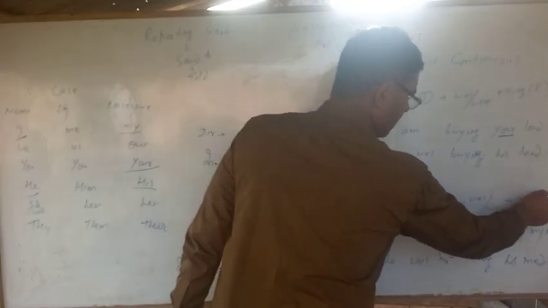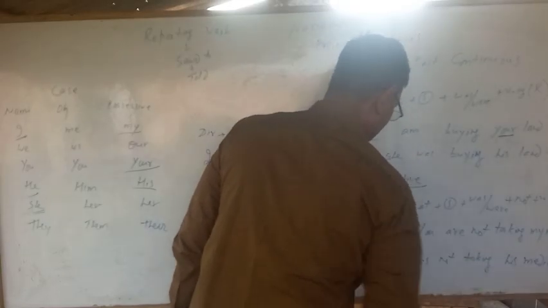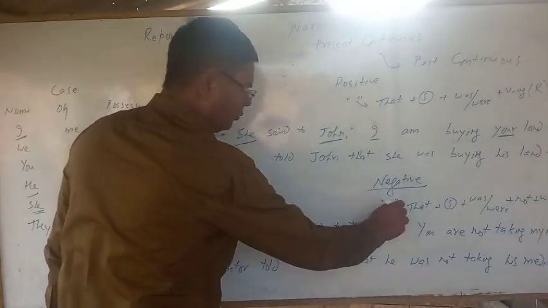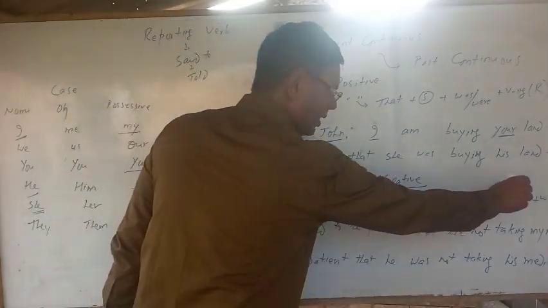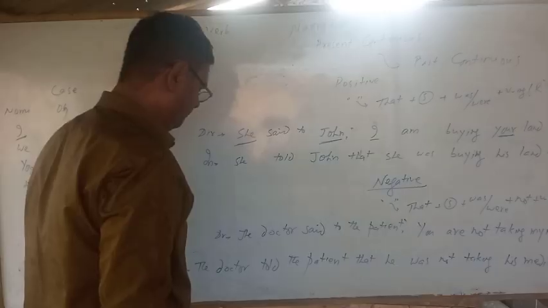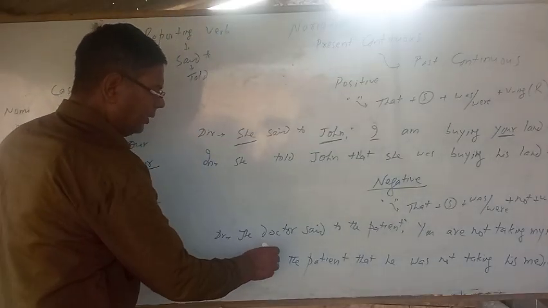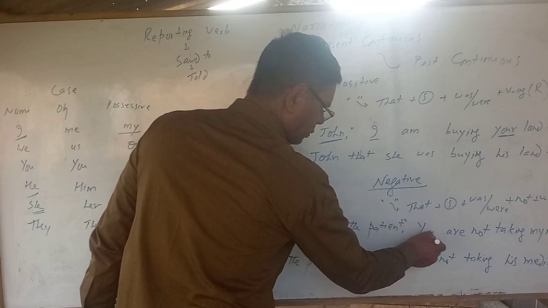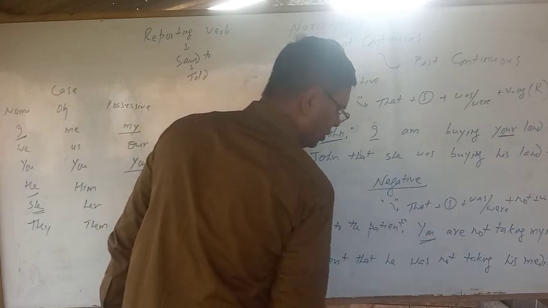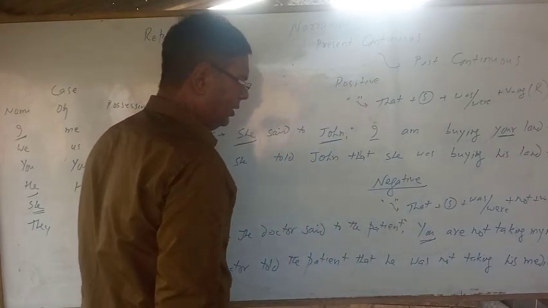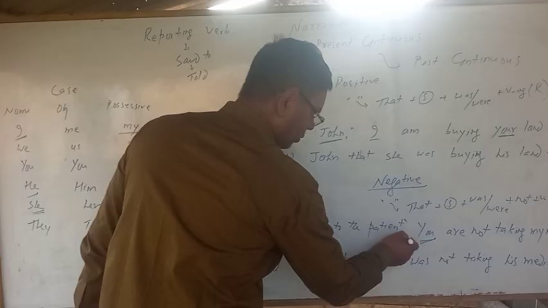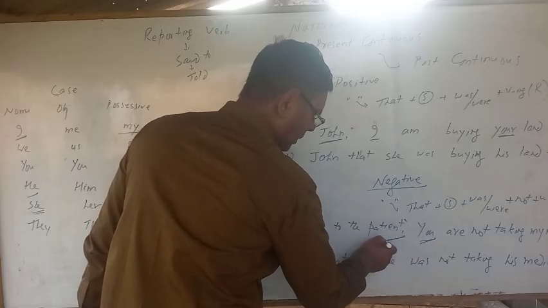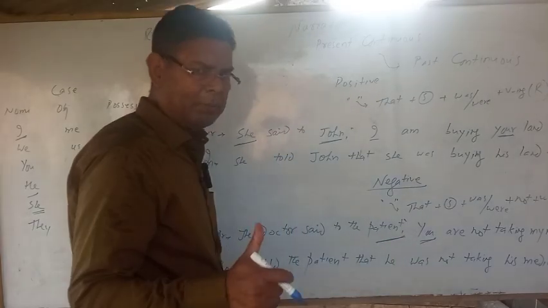Now look here, negative sentence. For inverted comma, we will use that, subject plus was or were, not, and then the rest part of the sentence. Look here, the sentence is: the doctor said to the patient, you are not taking my medicine. This is a negative sentence of present continuous.